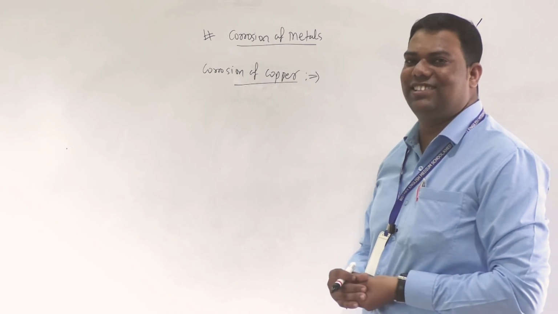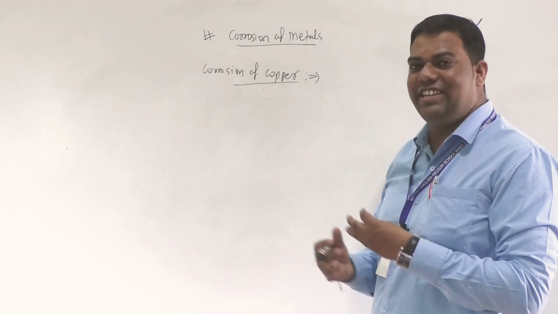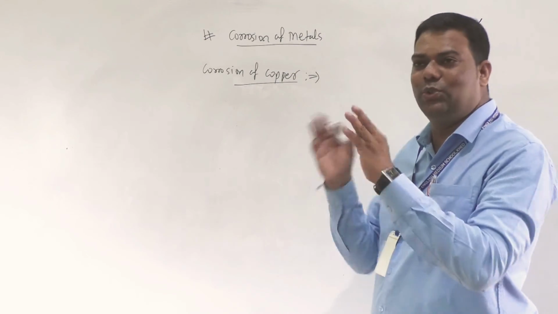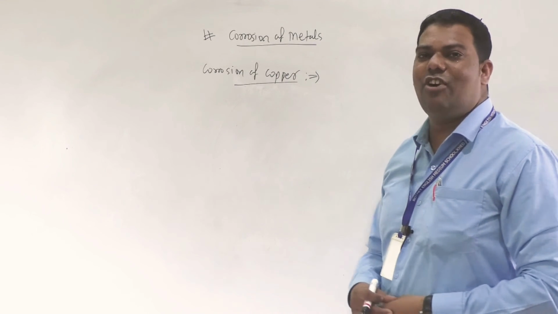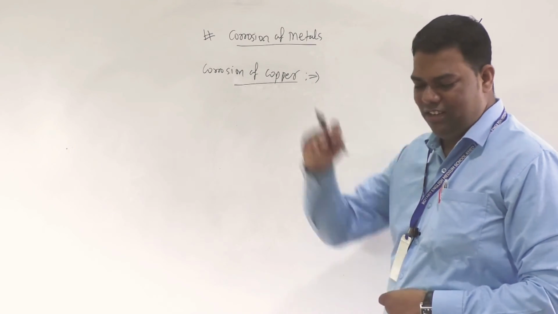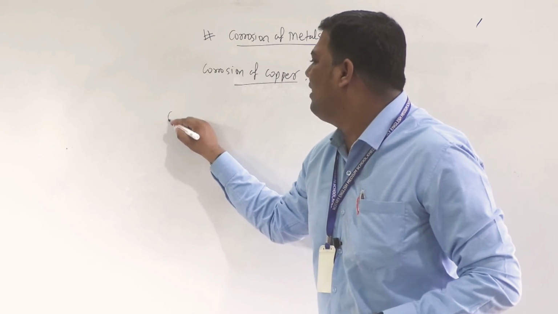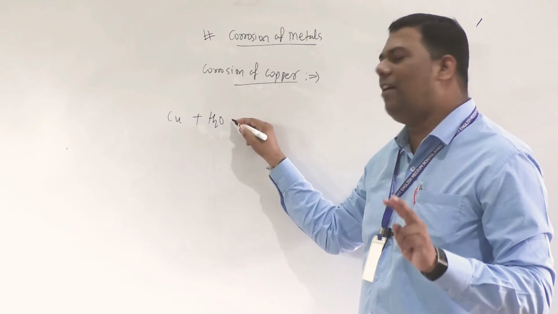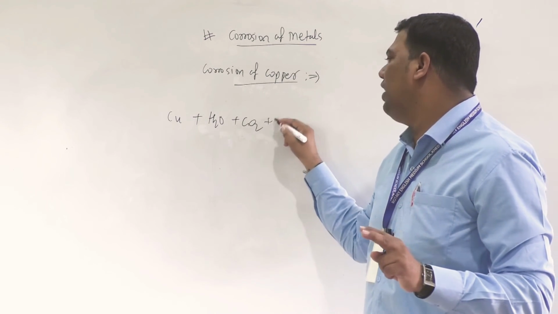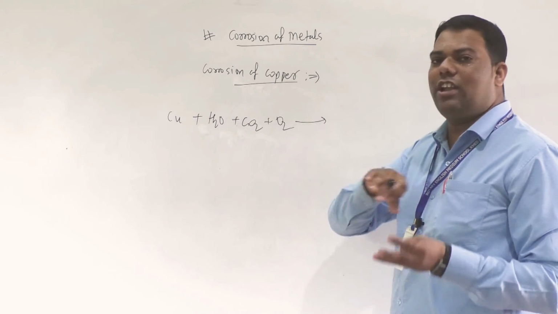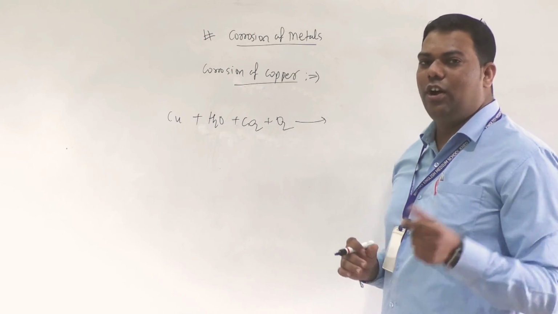Which reaction occurs? It is affected by water, CO2 and O2 from the atmosphere. So copper reacts with water, CO2 and O2, and finally you get that green mass.